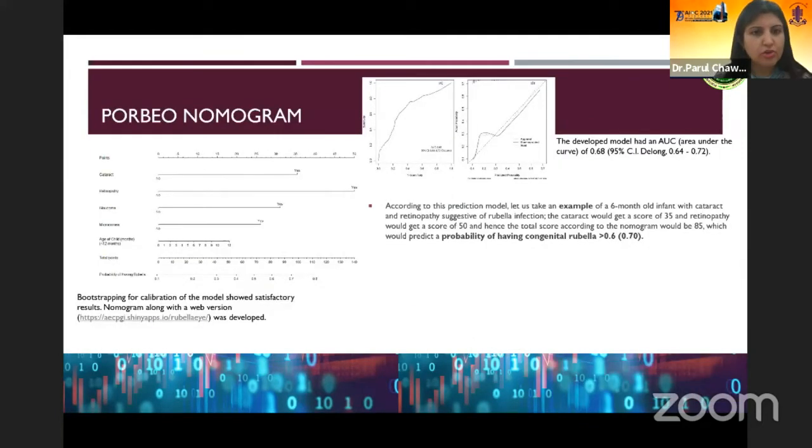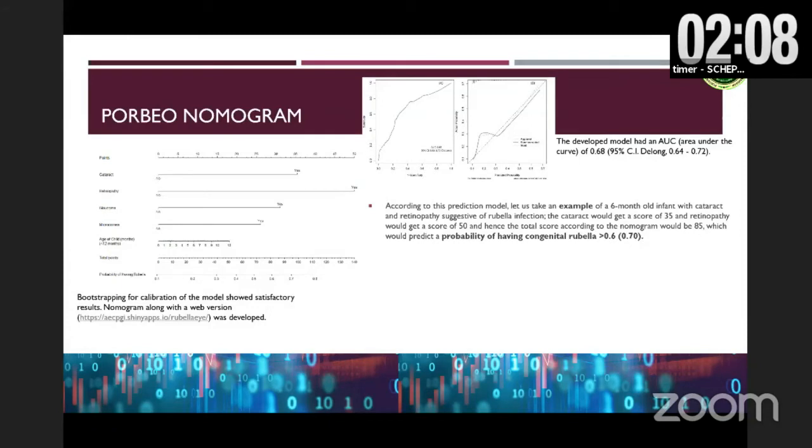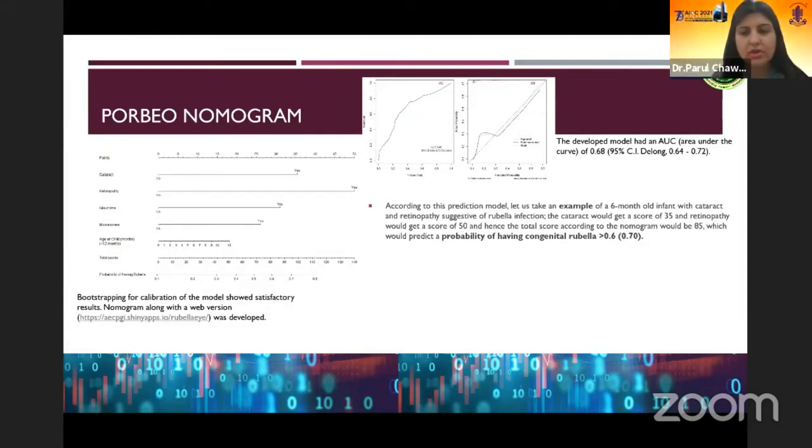So this was the Porbio nomogram, in which, according to this prediction model, let us take an example of a 6-month-old infant with cataract and retinopathy suggestive of rubella infection. The cataract would get a score of 35 and retinopathy would get a score of 50. Hence the total score according to the nomogram would be 85, which would predict a probability of having rubella as greater than 0.6.